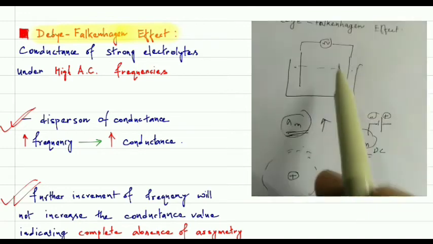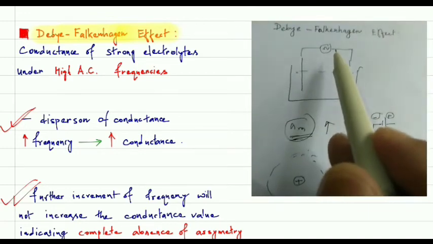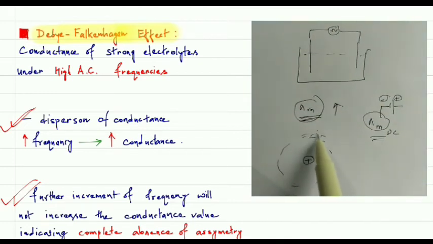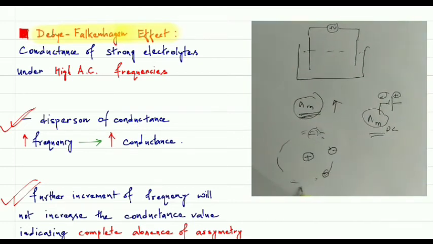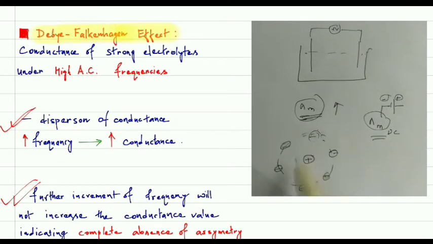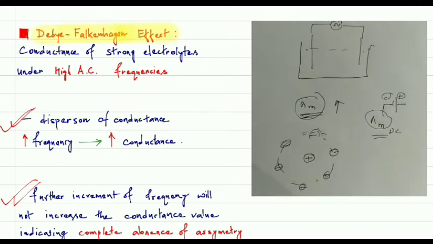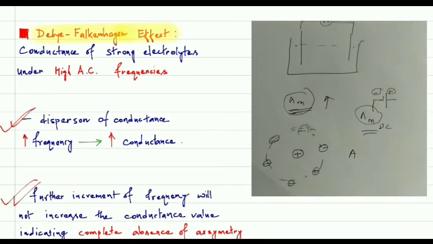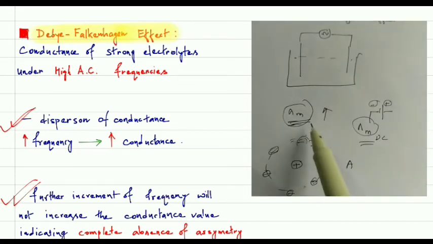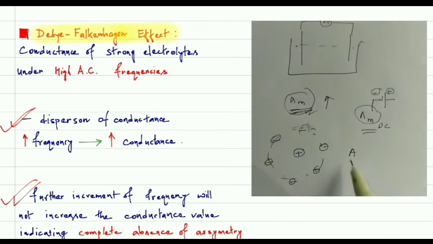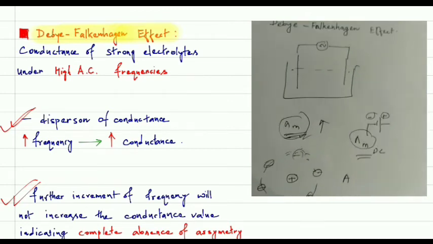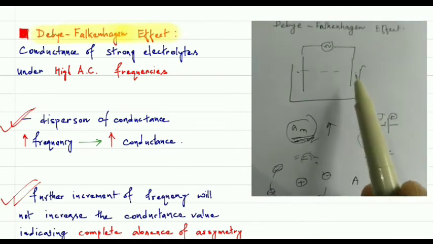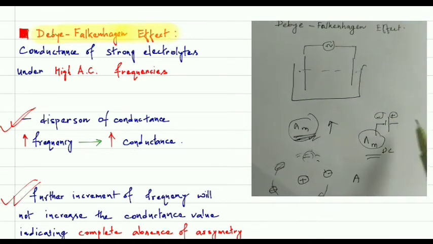But here, in case you apply AC current, that means alternating current instead of DC, then what is going to happen? This sphere is going to remain the same. That means the asymmetric effect, we can totally omit the asymmetry effect in the calculation of lambda m. That means this effect is completely removed. We can remove this asymmetry effect by using alternating current instead of direct current.